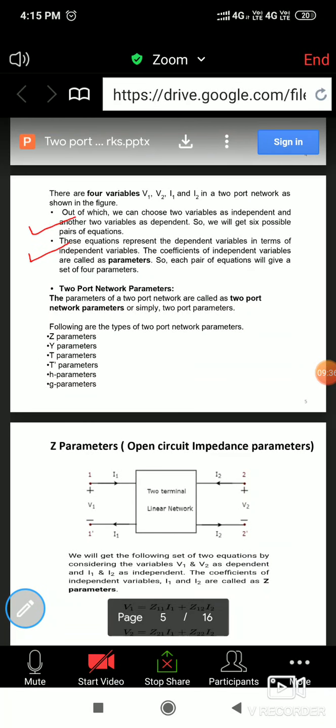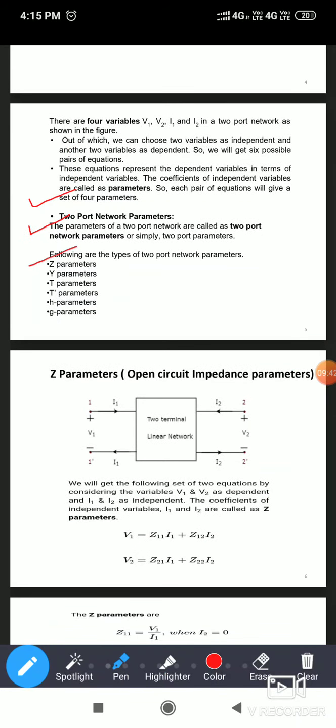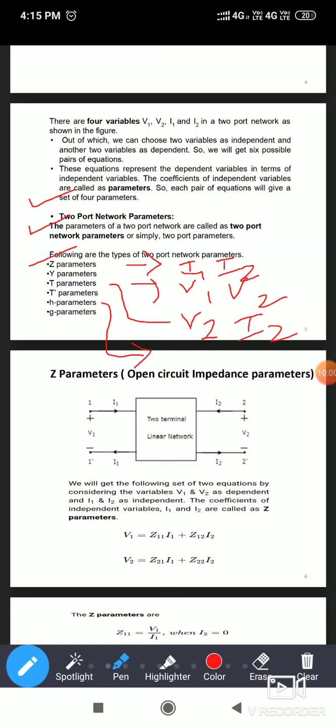So we will start with the Z parameters. If you know all those things, in Z parameters which are independent? The independent ones are I1 and I2. In Y parameters, V1 and V2. Next, in transmission parameters, V2 and I2, and in H parameters, I1 and V2. So these are the independent variables in Z, Y, T and H parameters.